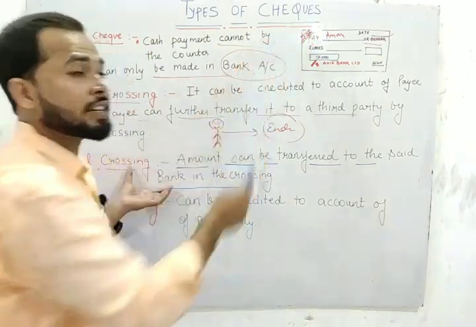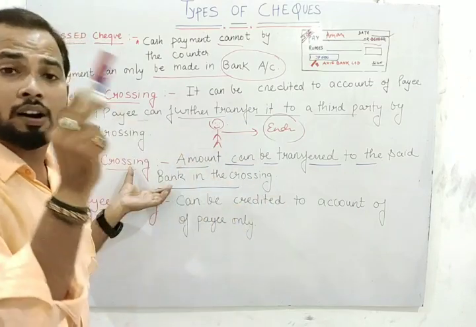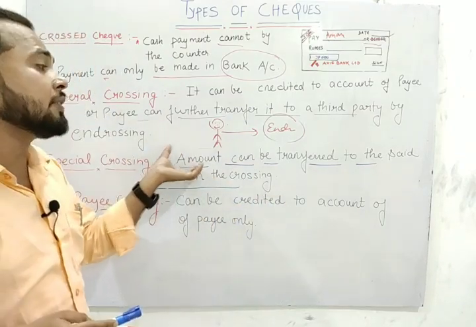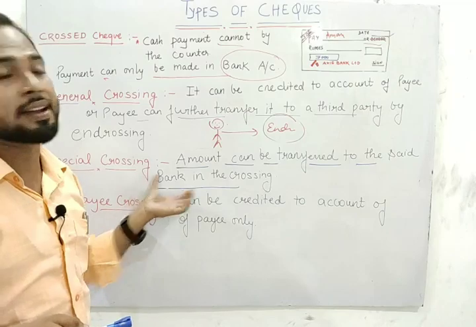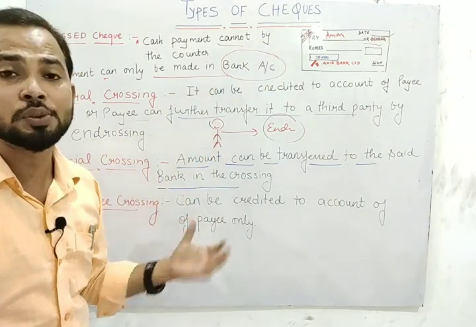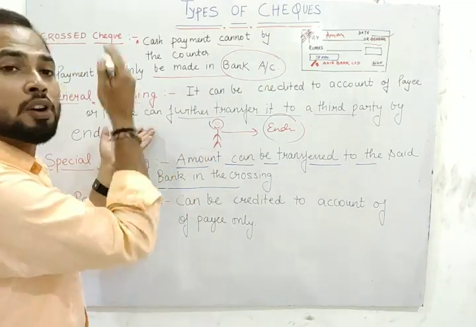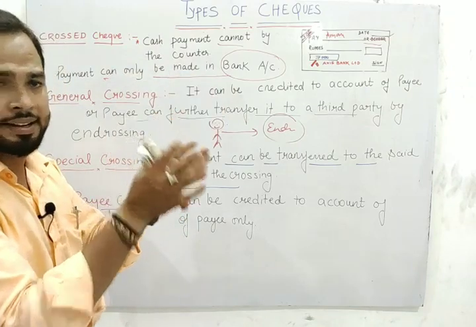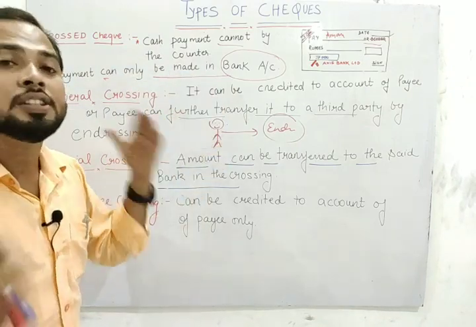When we have crossed the check and we have mentioned the name of a particular bank, and this check will only be transferred to that particular bank, this type of crossing is known as a special crossing. And when we have not mentioned any particular bank name, such type of crossing is known as a general crossing.